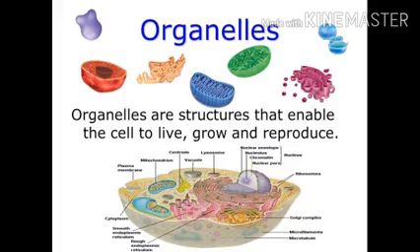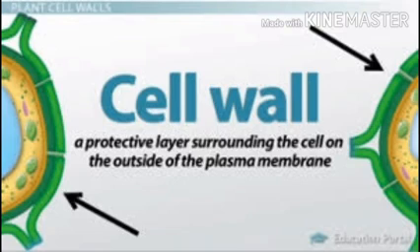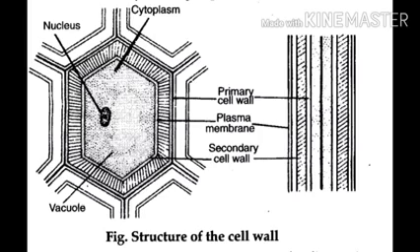So our upcoming first part of the cell is the cell wall. So what is cell wall? Cell wall is a protective layer surrounding the cell on the outer side of the plasma membrane or the cell membrane. This is the structure of the cell wall where you can see the primary cell wall, the secondary cell wall, and in between there is the plasma membrane. And hence it is very clearly seen that the cell wall is the protective layer of the cell that protects it from any injury or shocks.